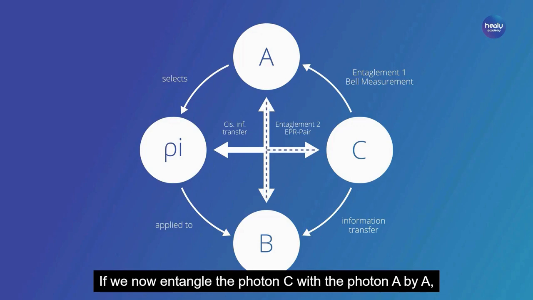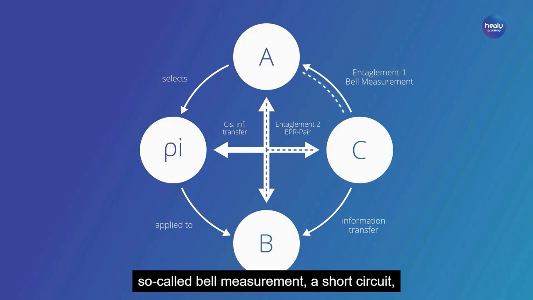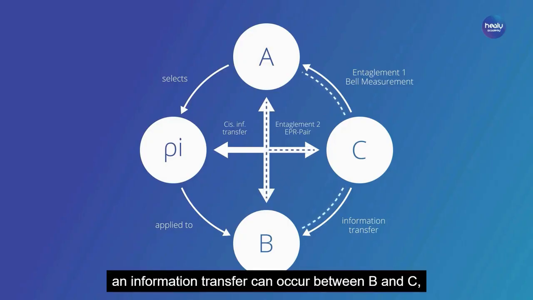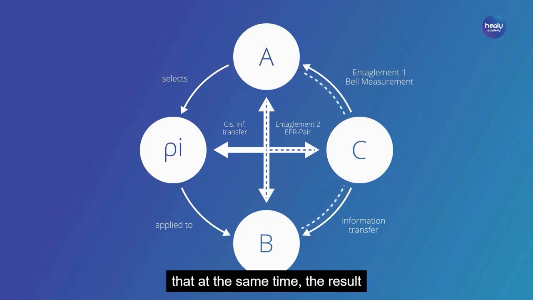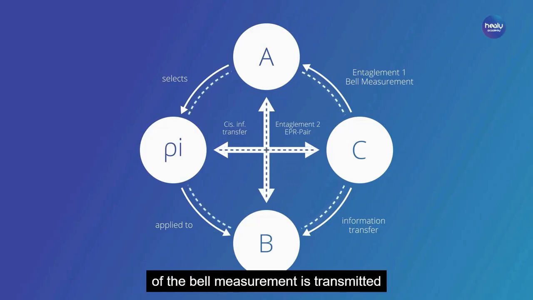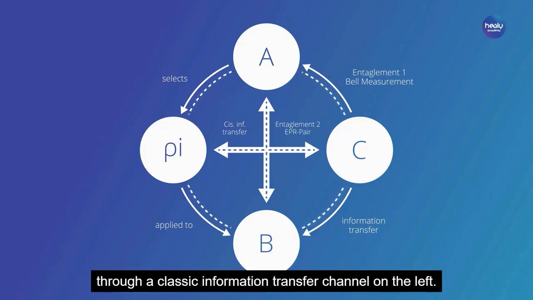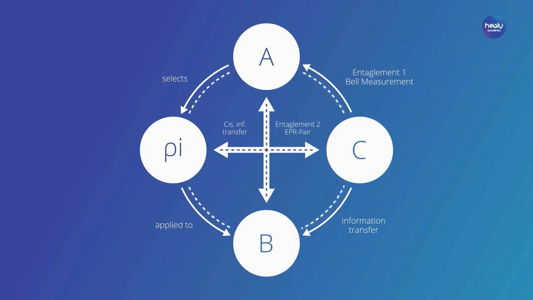If we now entangle the photon C with the photon A by a so-called Bell measurement, a short circuit and information transfer can occur between B and C. However, only under one condition, namely that at the same time the result of the Bell measurement is transmitted through a classic information transfer channel on the left.